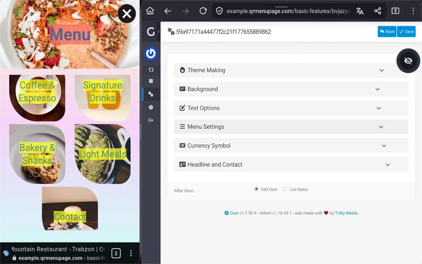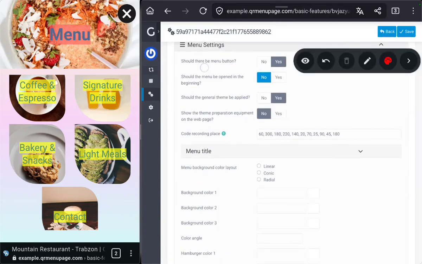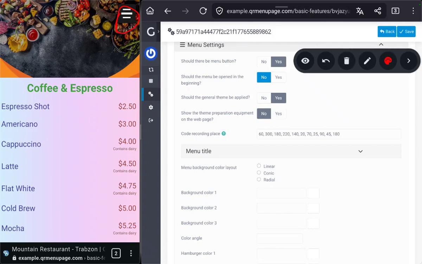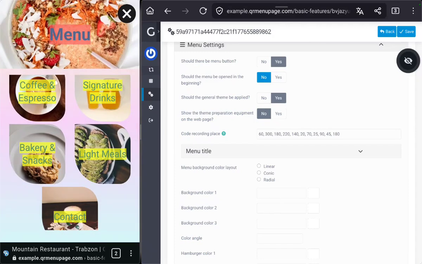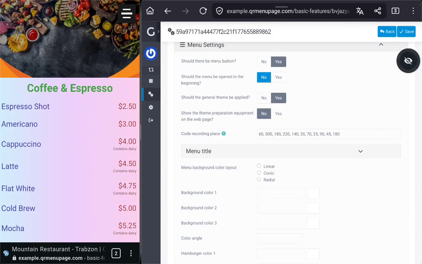Let's continue with settings. In the menu settings section, first: should there be a menu button? If we say no to this, we won't see this button, and of course we won't be able to go to the menu section either. Should the menu be opened in the beginning? If we say yes to this, we will see this section when we enter this page. So firstly, we will see those, not this.